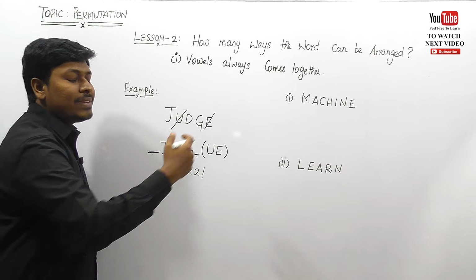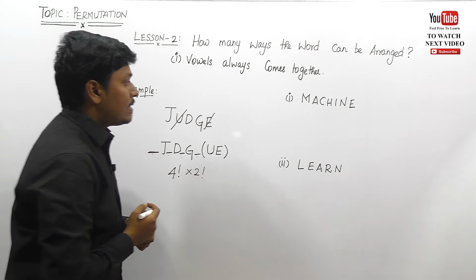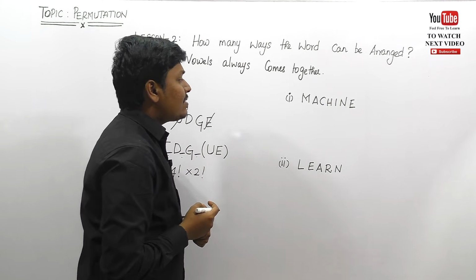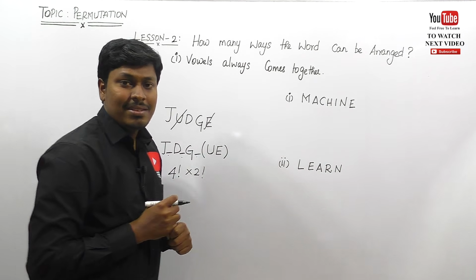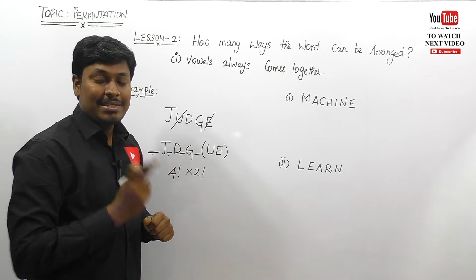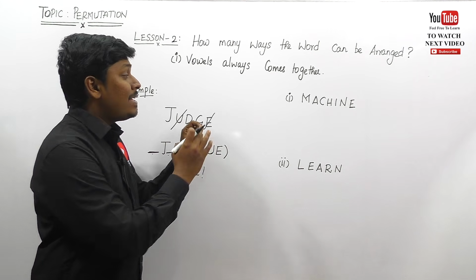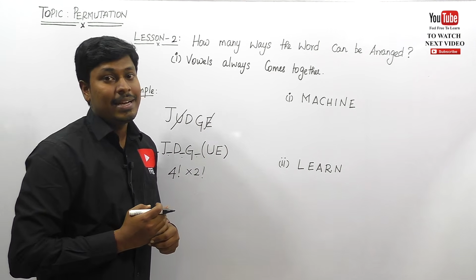Let me move on to some examples so that you can understand the concept of this question clearly, right? Second, mission. They have given the word mission. How many ways can the word mission be arranged so that the vowels always come together? Step number 1: always see how many vowels there are in the given word and place all the vowels inside the bracket on the right-hand side.